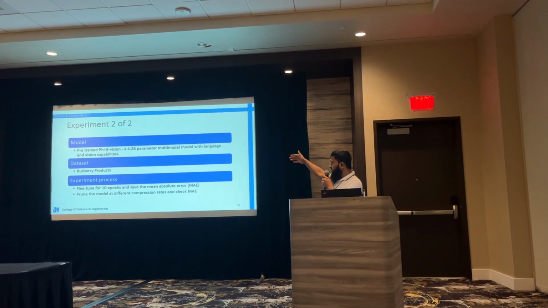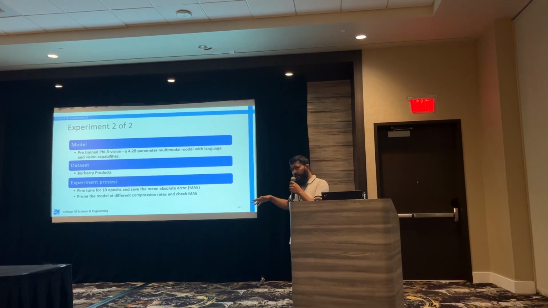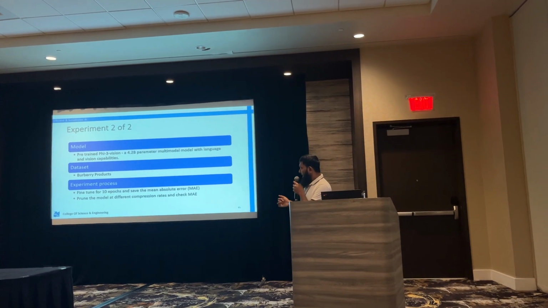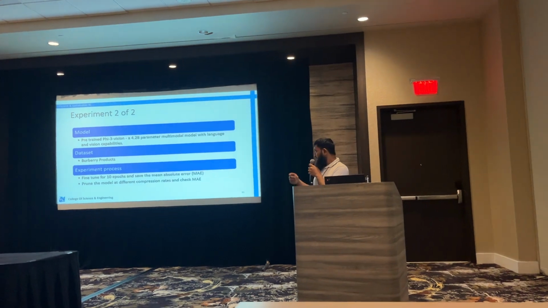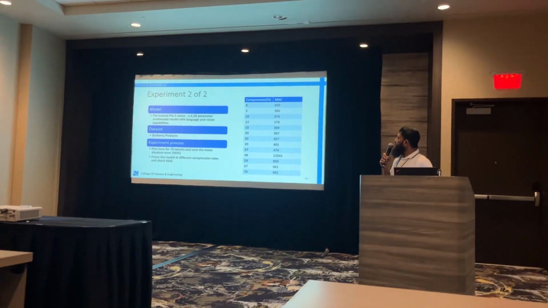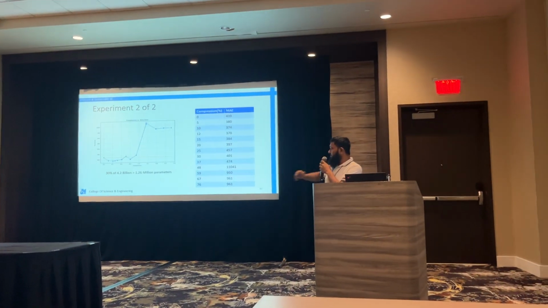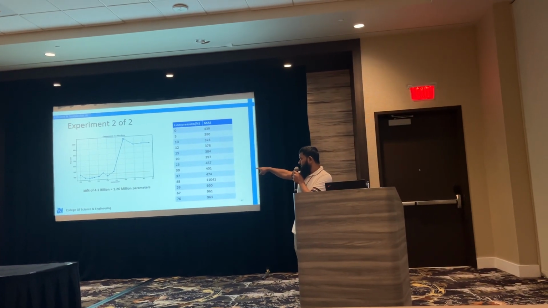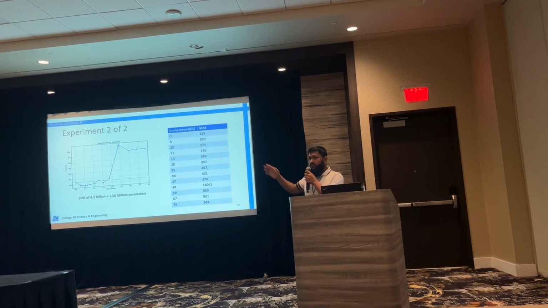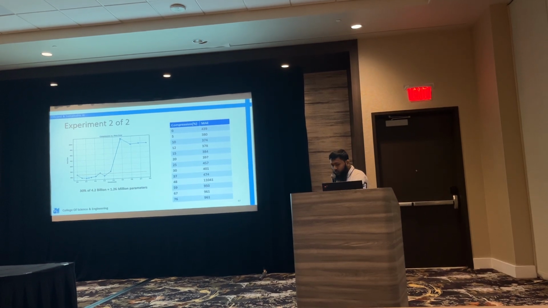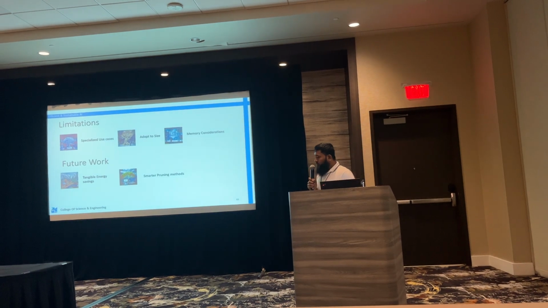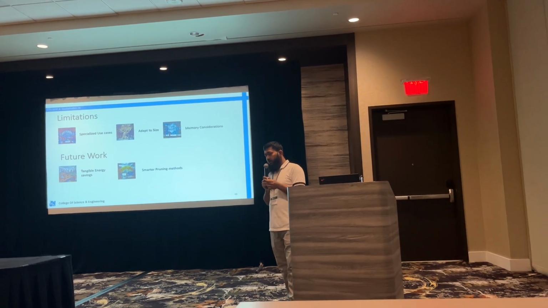The pre-trained Phi-3 Vision is a 4.2 billion parameter model, already trained. We fine-tune it for 10 epochs, and we save the mean absolute error that we get. Then we prune the model at different compressions, fine-tune, and see how well it performs. Here you can see the different compression rates and the mean absolute error. The image shows it better. Up to 30% compression, we were able to get a better mean absolute error. Lower is better. And then it really drops off, very badly. So this gave us the understanding that there is a possibility in this method. But what we realized was that our method works well for specialized use cases.